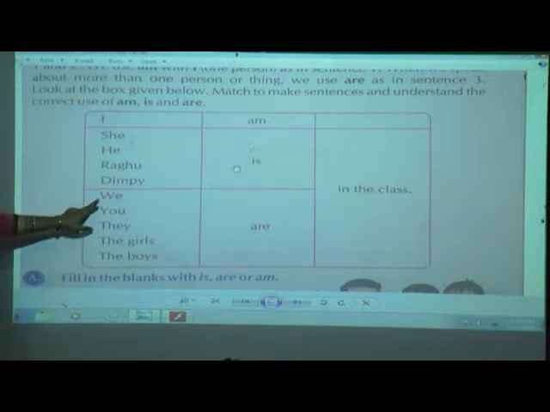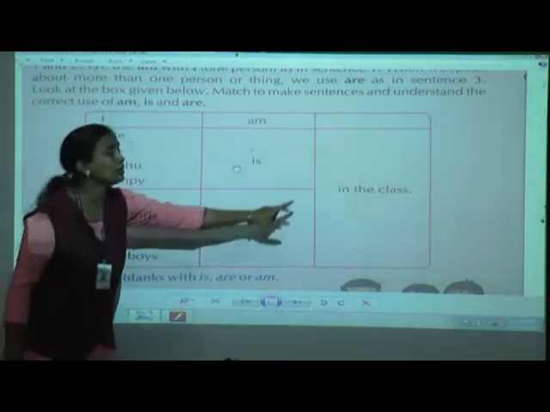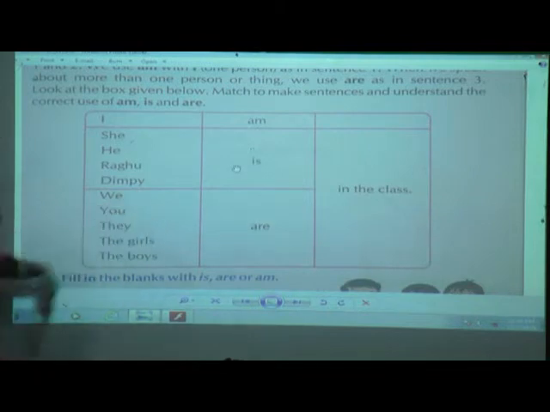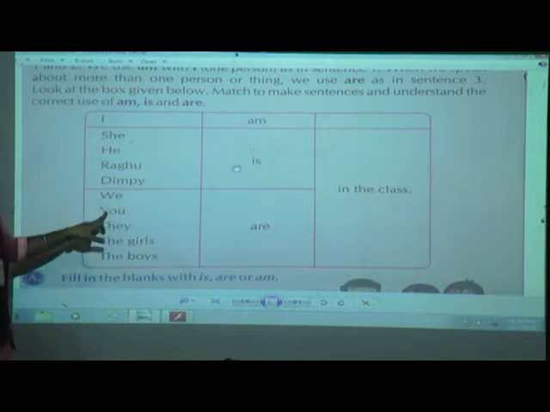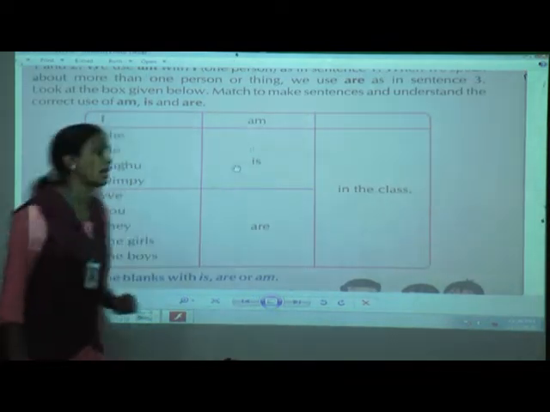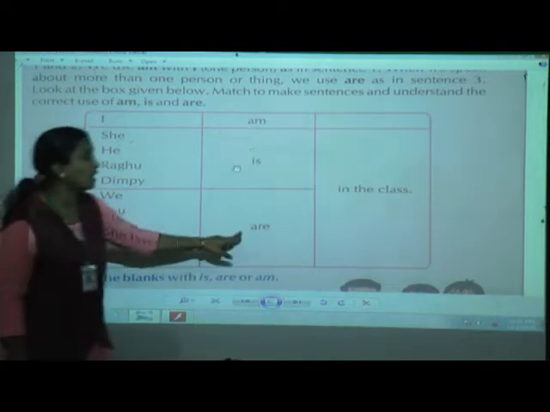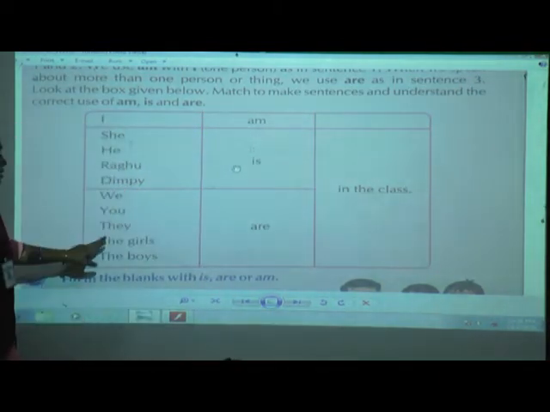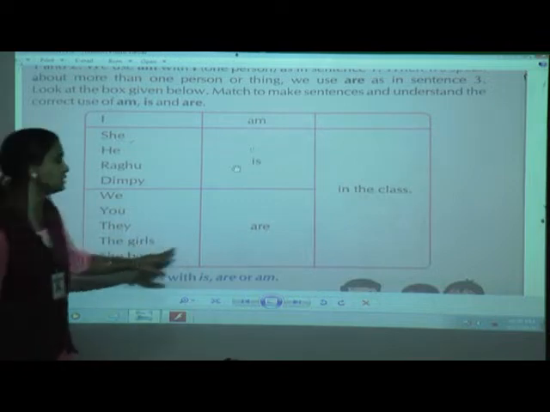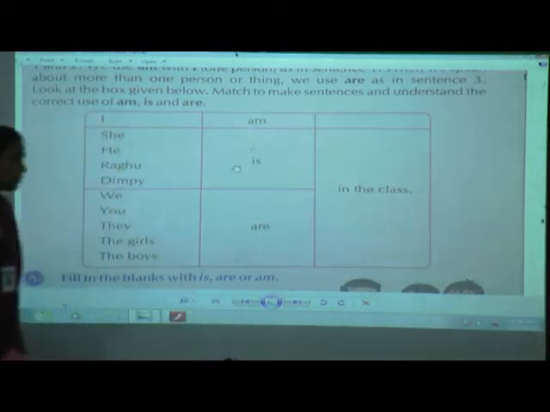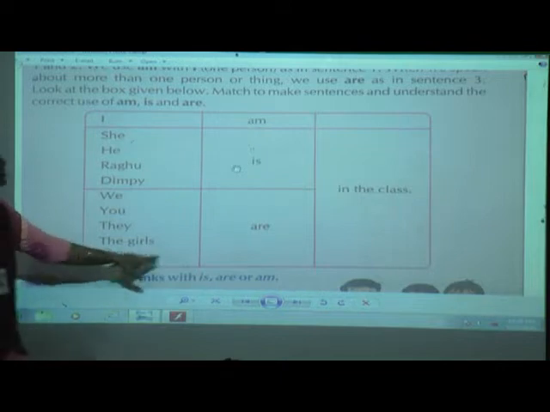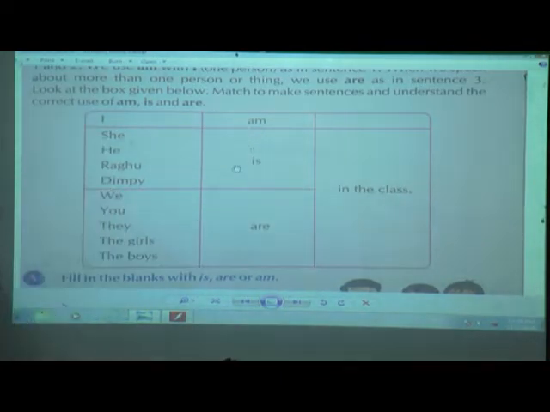Now, we are in the class. We means we are many. You, yes children, remember again, when you are talking about you, you are in the class. They are in the class. The girls, more than one, the girls are in the class. The boys are in the class.